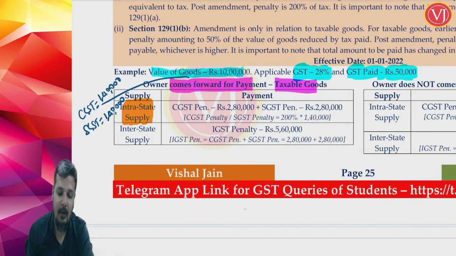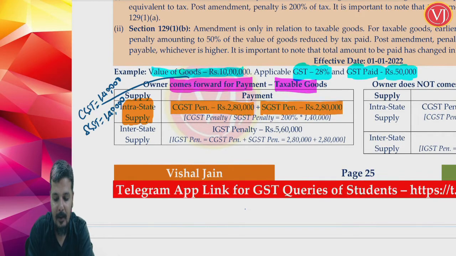This would have been the tax. So what will be the penalty now? CGST penalty will be 200% of the CGST tax, which is 1,40,000 multiplied by 200%, 2,80,000, and SGST penalty will be 200% of the SGST tax, 2,80,000. So tax would have been 1,40,000, but penalty is 200% of tax: CGST penalty 2,80,000, SGST penalty 2,80,000.